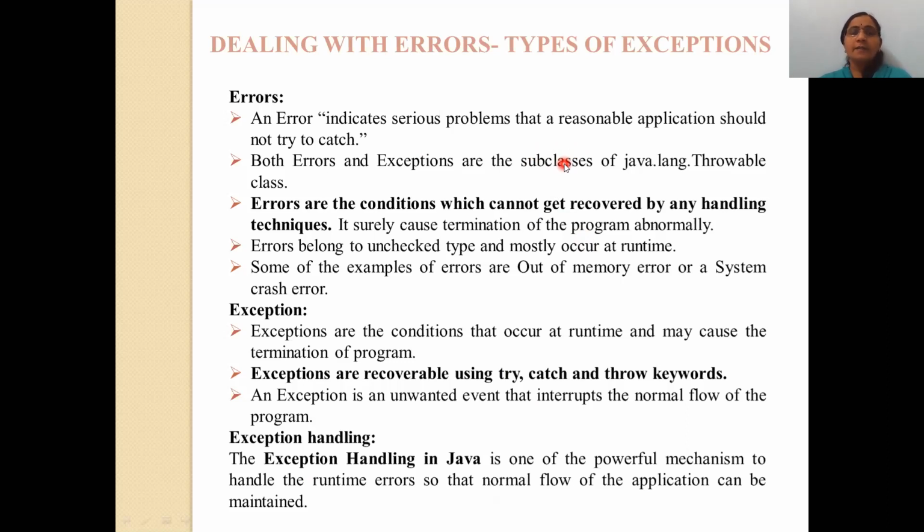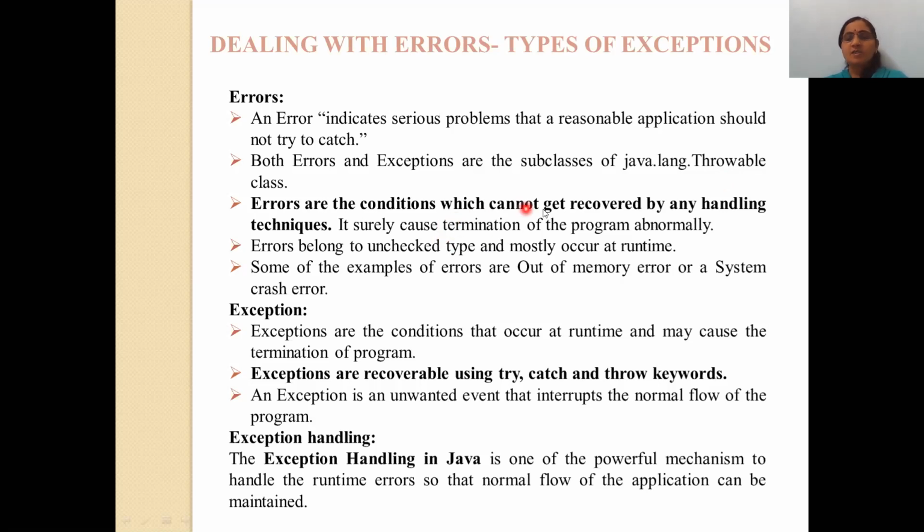The general definition of error is that it indicates a serious problem that a reasonable application should not try to catch. Both errors and exceptions are subclasses of java.lang.Throwable. lang is the package which consists of all the exception classes, and Throwable is the particular class which consists of the errors as well as the exceptions.